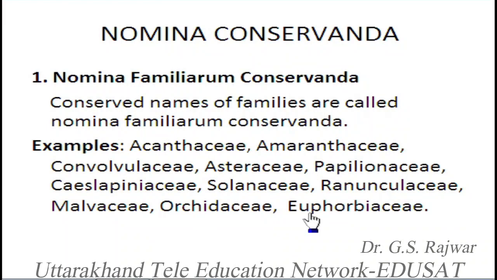Examples are Acanthaceae, Amaranthaceae, Convolvulaceae, Asteraceae, Papilionaceae, Caesalpiniaceae, Solanaceae, Ranunculaceae, Malvaceae, Orchidaceae, Euphorbiaceae, and so on. More than 300 families have been conserved nowadays in the code.